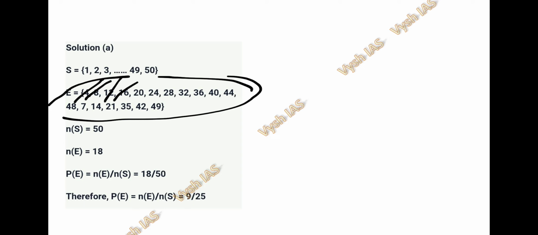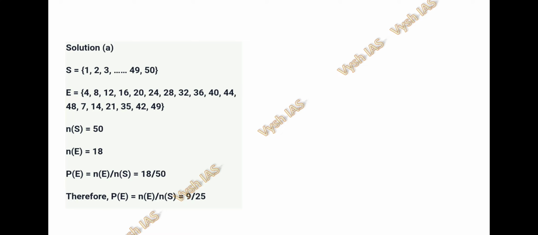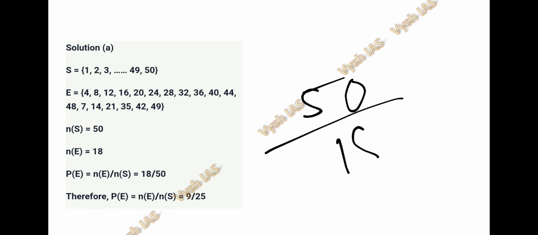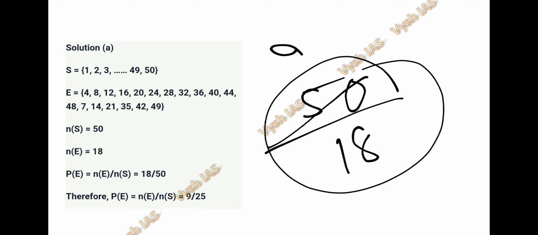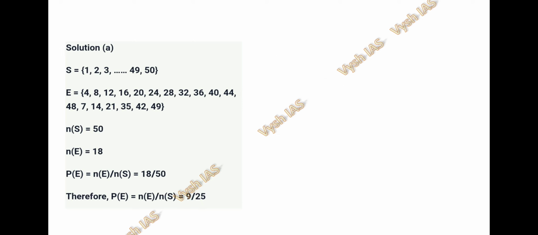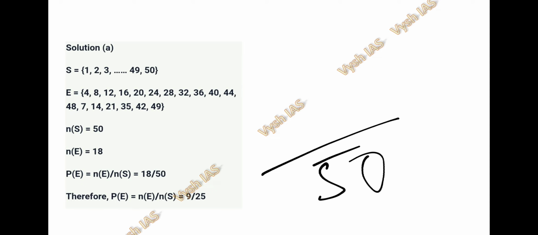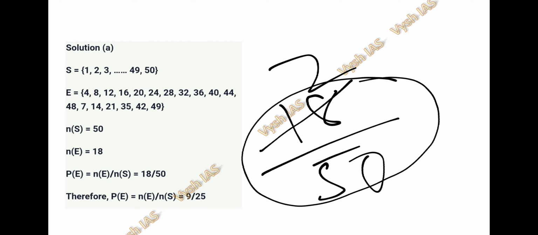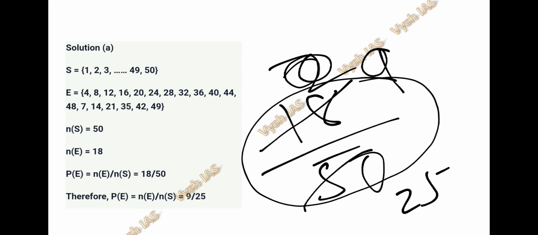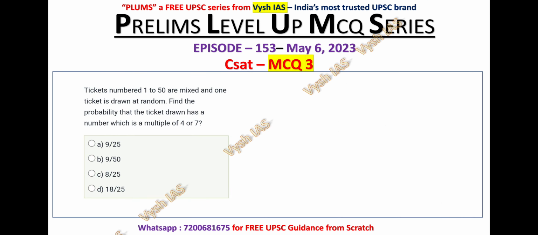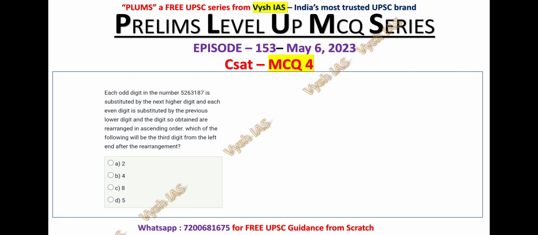1, 2, 3, 4, 5, 6, 7, 8, 9, 10, 11, 12, 13, 14, 15, 16, 17, 18. So out of 50 numbers, we have to pick up 18 numbers. So out of 50, we have to pick up 18. Dividing by 2, 2 9s are 18, 2 25s are 50. So 9 by 25 is the correct answer for question number 3. Now let's solve MCQ number 4.